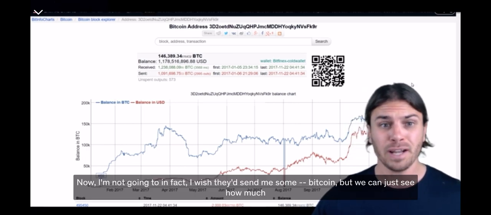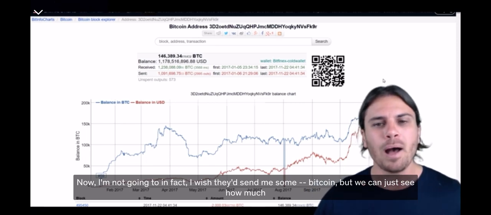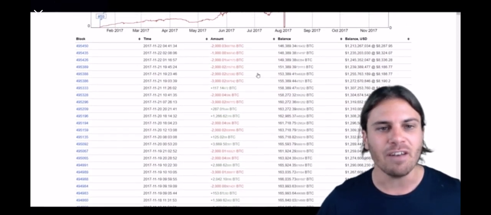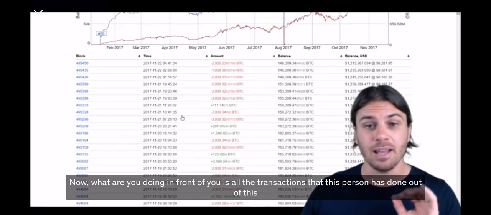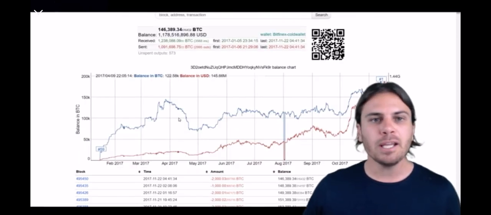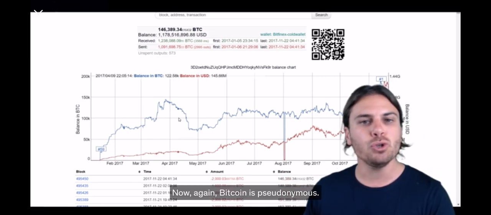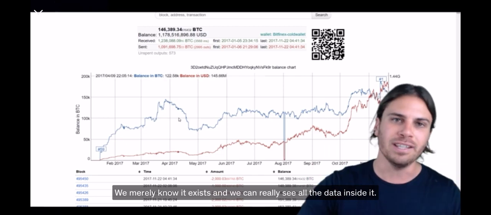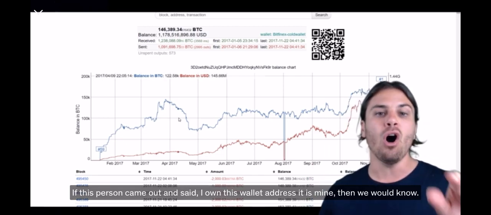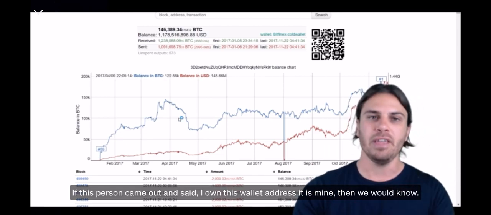Now I'm not going to. In fact, I wish they'd send me some damn Bitcoin, but we can just see how much money they have and all their transactions. What you're seeing in front of you is all the transactions that this person has done out of this wallet address. So truly amazing stuff, guys. Now again, Bitcoin is pseudonymous. We don't know who owns this wallet address. We merely know it exists and we can see all the data inside it. If this person came out and said, I own this wallet address, it is mine, then we would know.